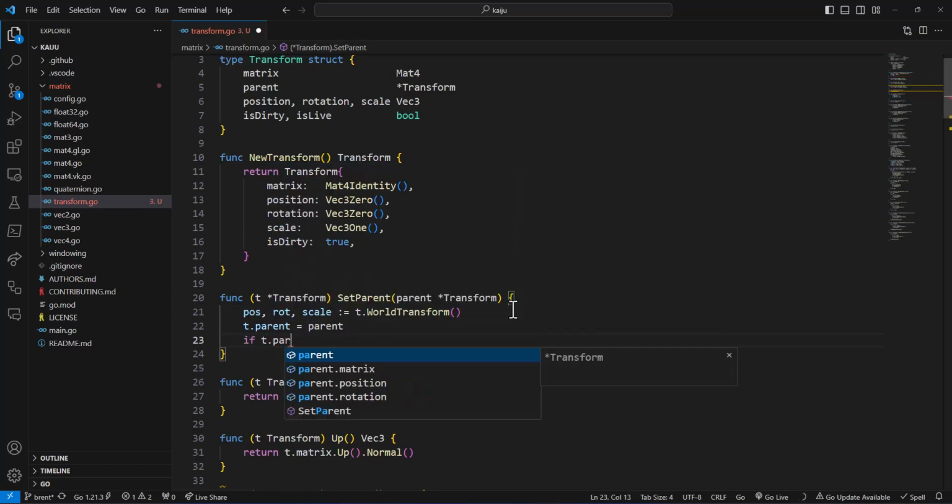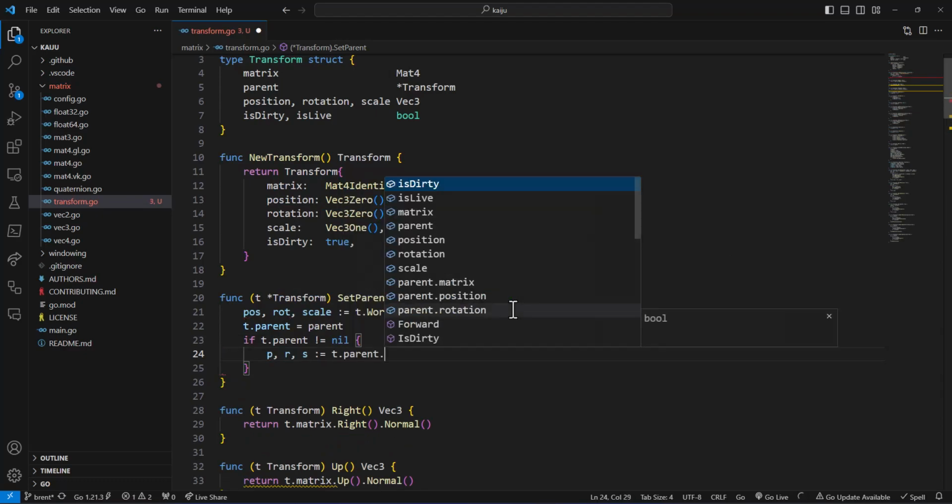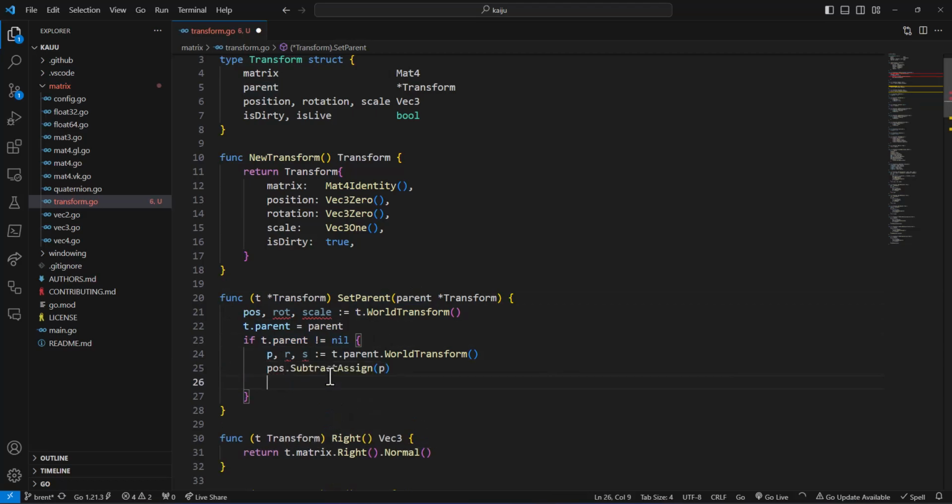If t.parent is not equal to nil, prs is equal to t.parent.worldTransform. So this is where we're saying if the parent we passed in is an actual parent and it's not just blank, we're going to go through and do this. So pos subtractAssign p, rotation subtractAssign.